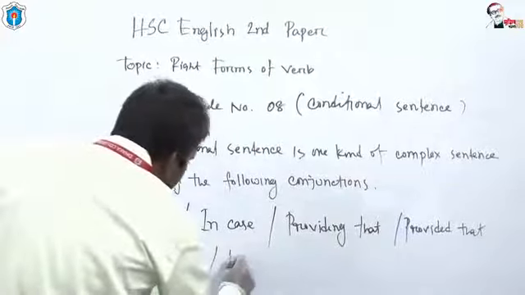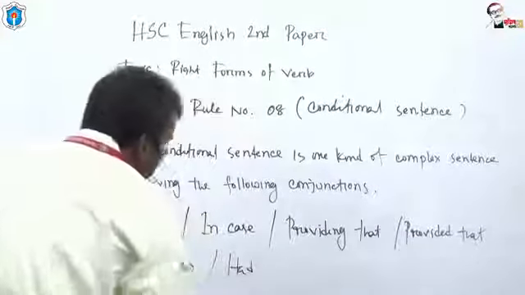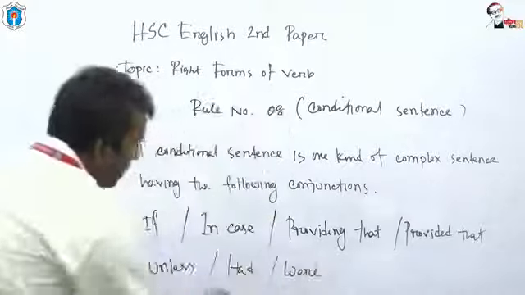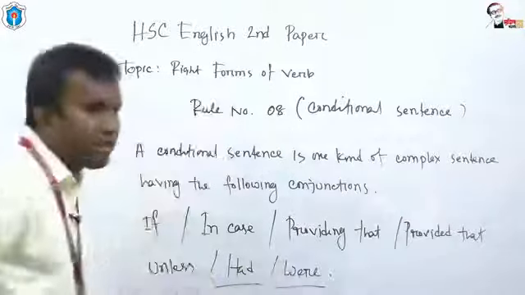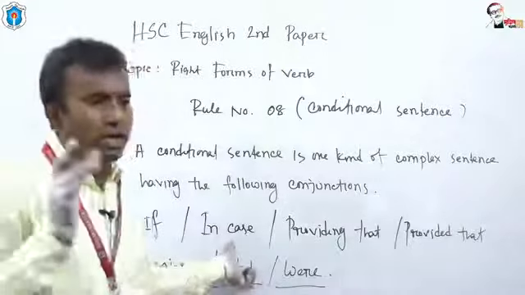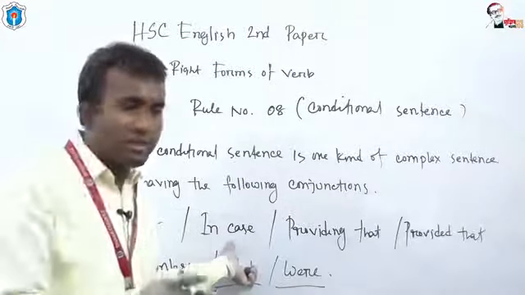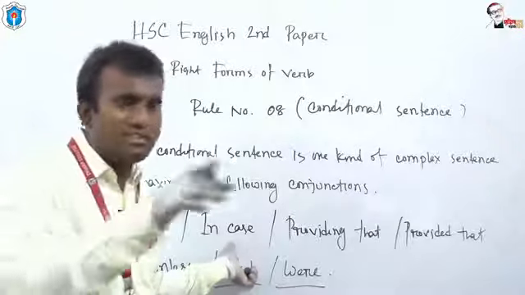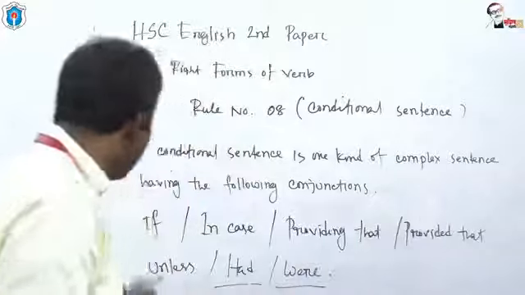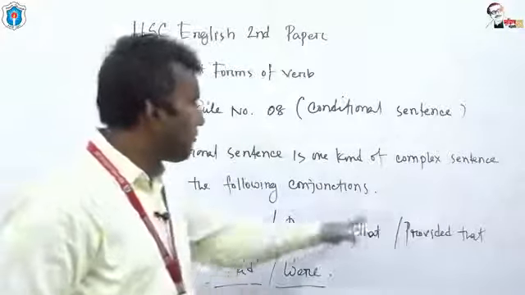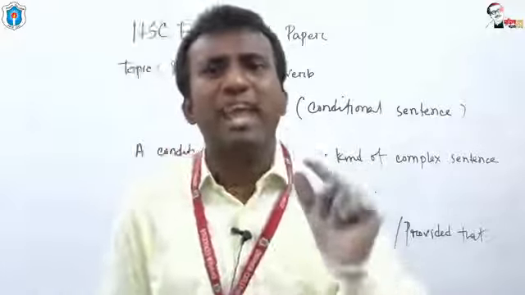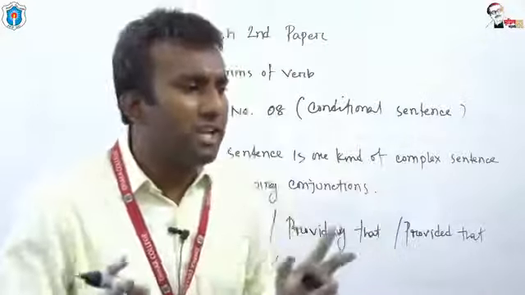You can use had, you can use were. Had and were are verbs, but they work both as the conjunction and also as the verb. Okay. If, in case, providing that, provided that, unless. If, in case, providing, provided, all the conjunctions have the same meaning, dear students.